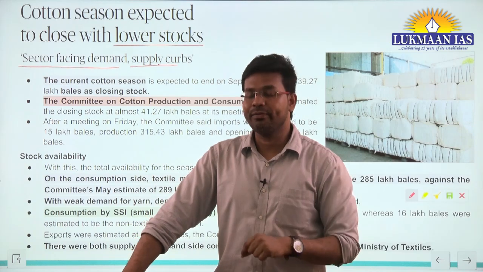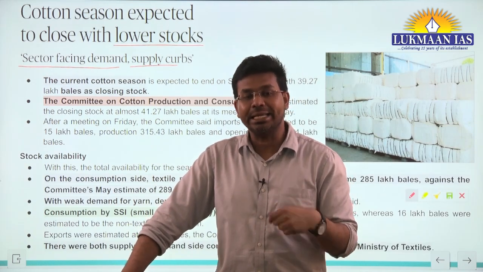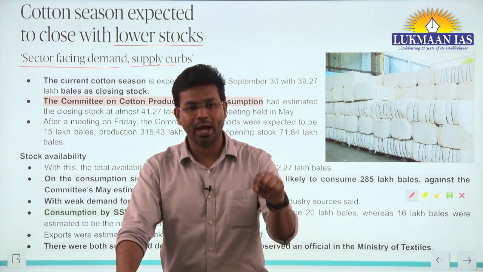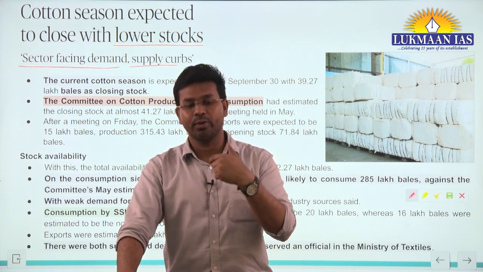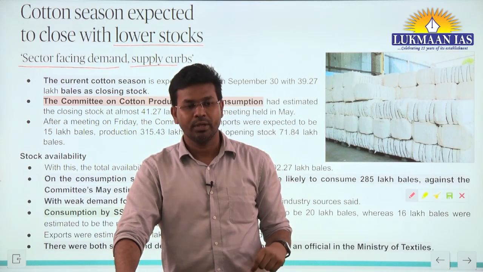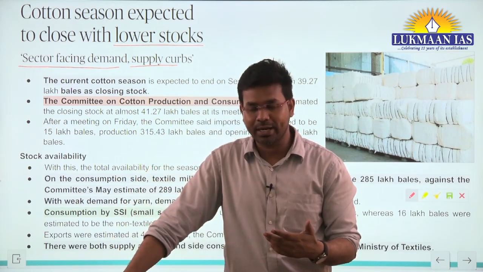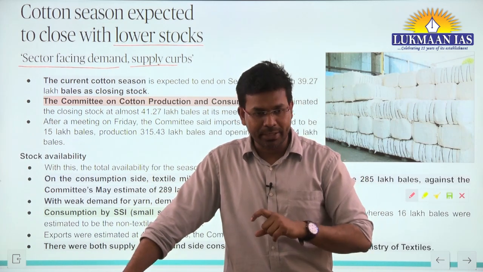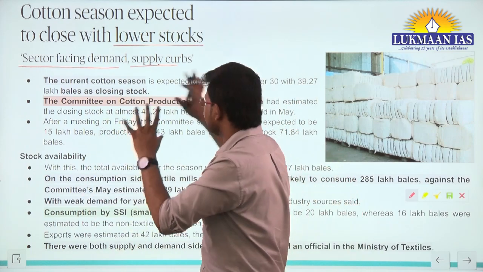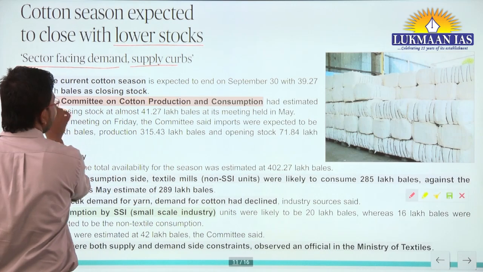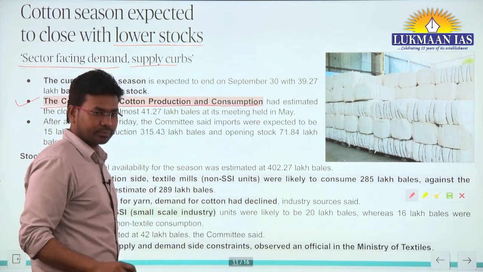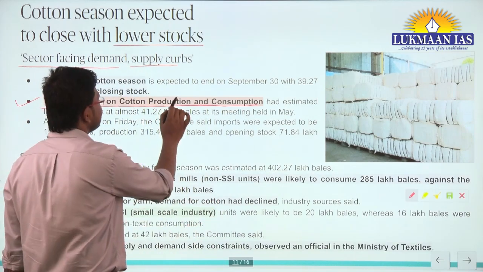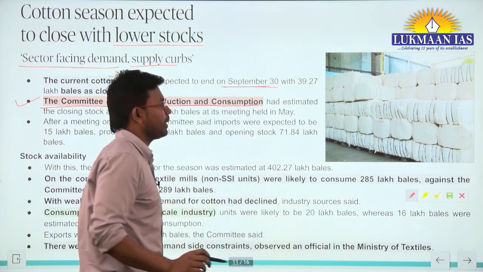All right, now if we talk about cotton, it is in high demand during the summer season. Why? Because people wear cotton-made clothes, as they are summer friendly. So it is seasonal; cotton is in demand during summers only, right? According to the Committee on Cotton Production and Consumption, the current cotton season is expected to end on September 30.